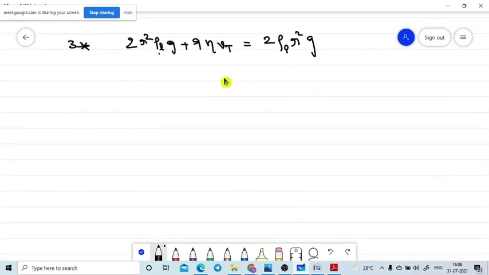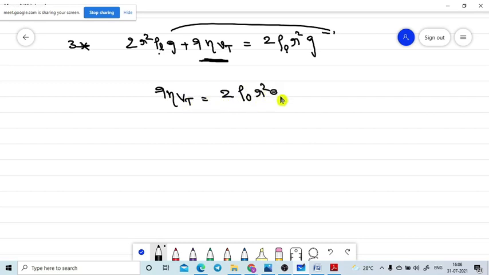So what is our goal? Our goal is to find the Vt. The Vt term appears here. Send all terms to the other side. That is, 9 into neta into Vt is equal to 2 into rho naught into r square into g minus this term coming in this direction, 2 r square into rho l into g. Is there any constant to take common? 2 is common, g also common, r square also common. 2 r square g are common terms. Rho naught minus rho l.